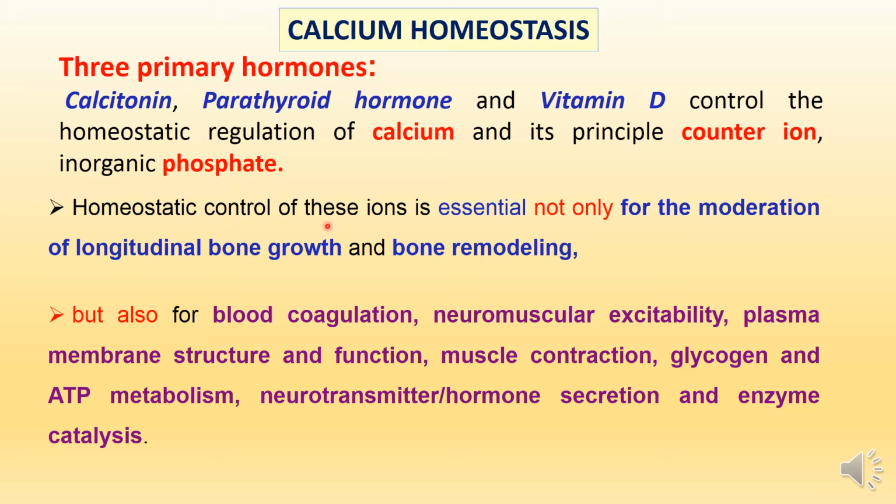Homeostatic control of these ions, which are calcium and phosphate, is essential not only for the regulation of longitudinal bone growth and bone remodeling, but also for regulation of other physiological functions in the body like blood coagulation, neuromuscular excitability, plasma membrane structure and function, muscle contraction, glycogen and ATP metabolism, neurotransmitter hormone secretion, and enzyme catalysis.